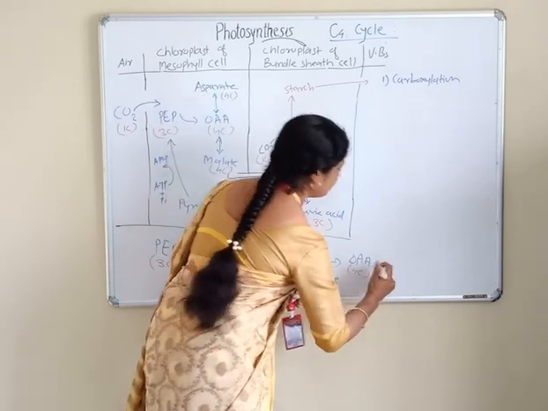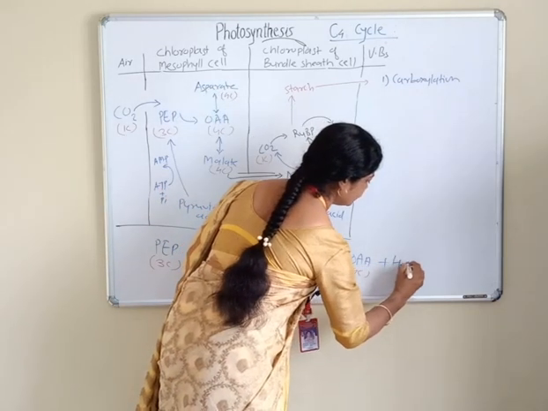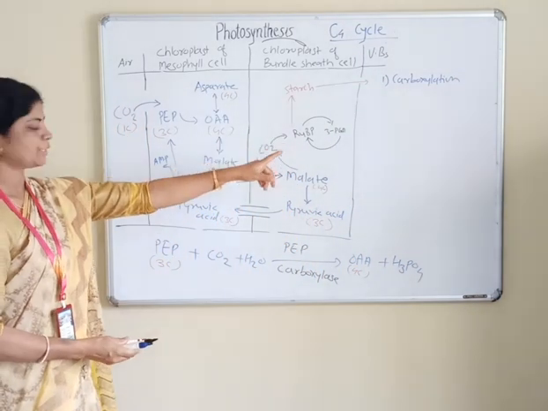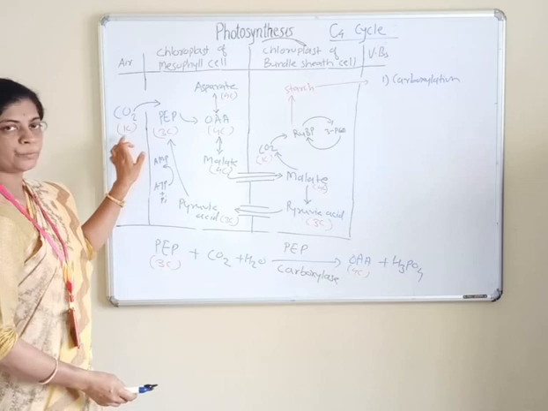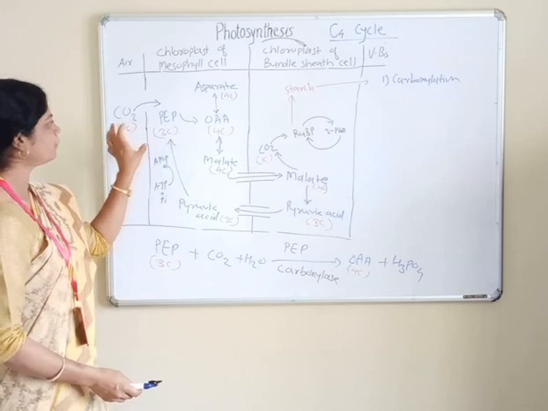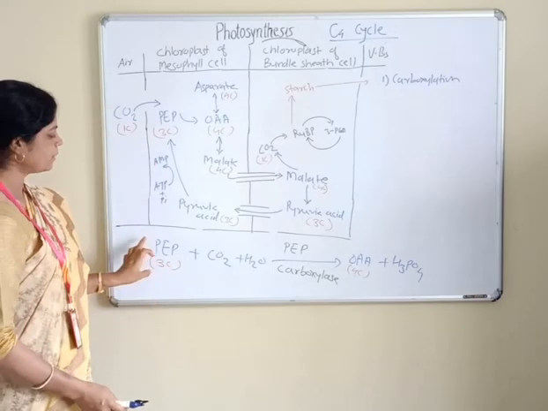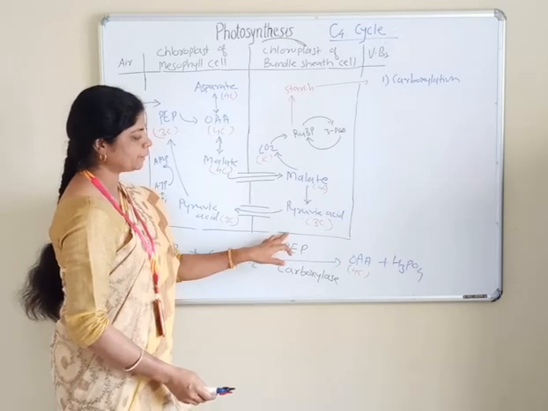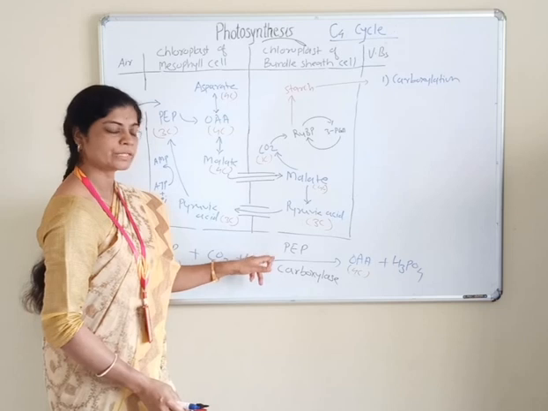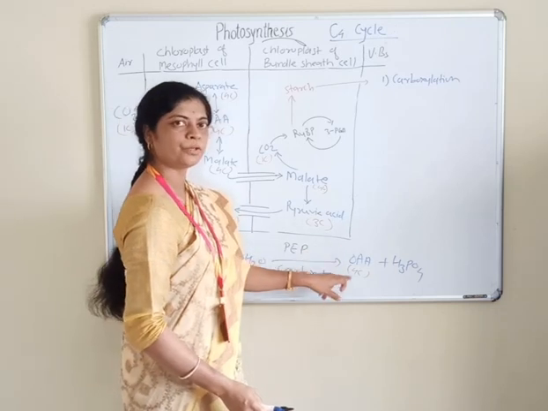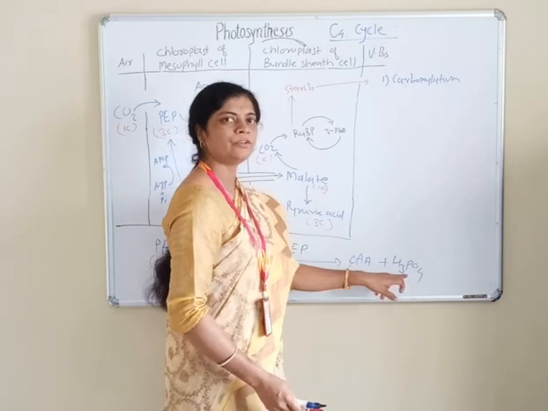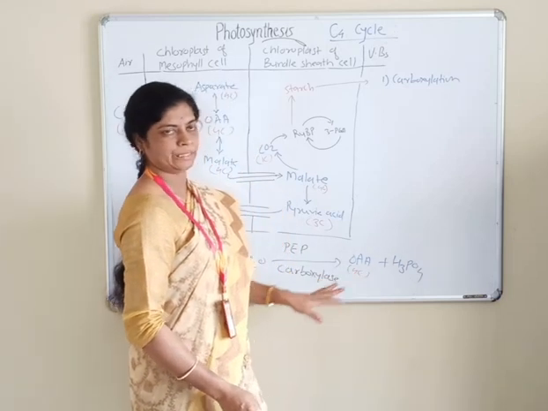And here phosphoric acid is also formed. So in the carboxylation step, CO2 is fixed, that is carboxylation of CO2. The reaction is phosphoenol pyruvate plus carbon dioxide plus water, in the presence of the enzyme PEP carboxylase, and formation of 4 carbon oxaloacetic acid, an organic acid, and phosphoric acid is formed here.